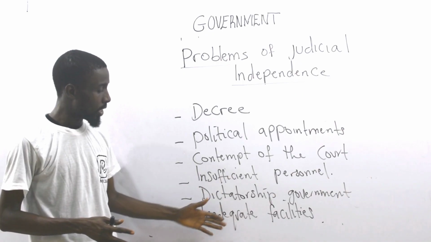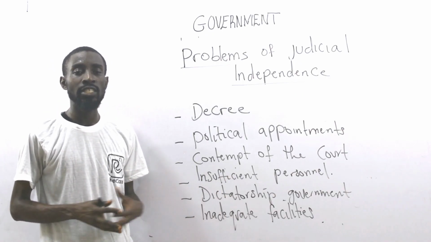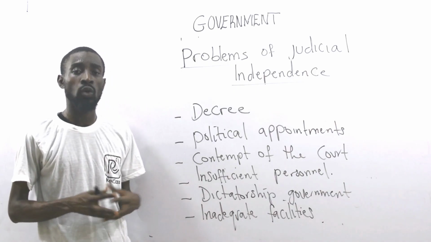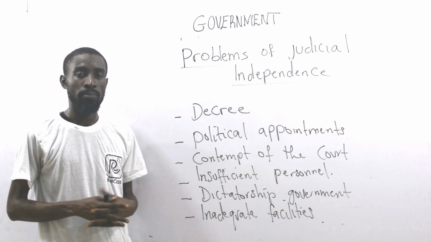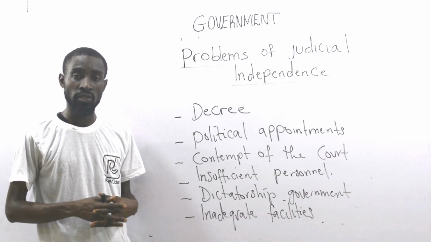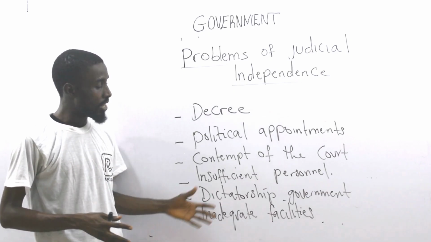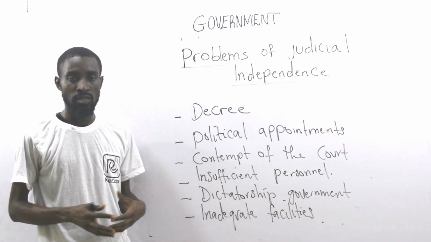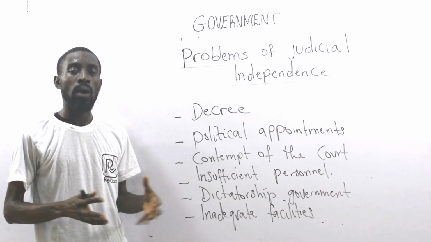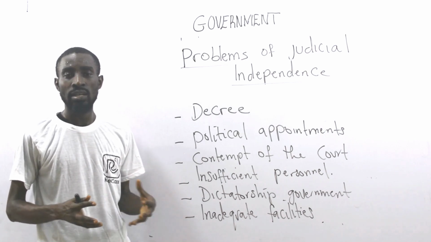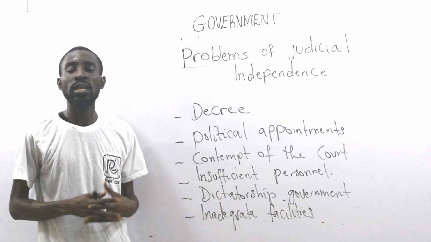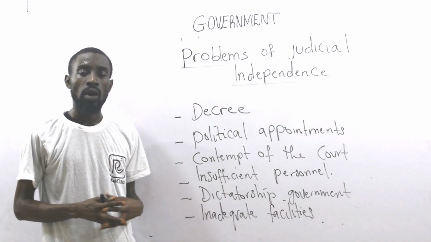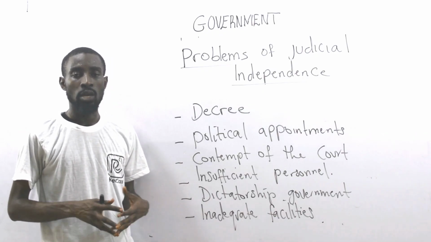And again, we have what they call inadequate facilities. The facilities we have in our law courts, for example, are not adequate to handle the cases we have on ground. And that's why they continue to delay our cases. And it's very wrong, because it is said that justice delayed is justice denied. So if there are enough facilities in the courts to make sure there is speedy trial of cases, it will go a long way to make our judicial system a standard one. But if the facilities become inadequate, it is a factor that militates against judicial independence. So in our next class, we shall look at a more powerful topic.